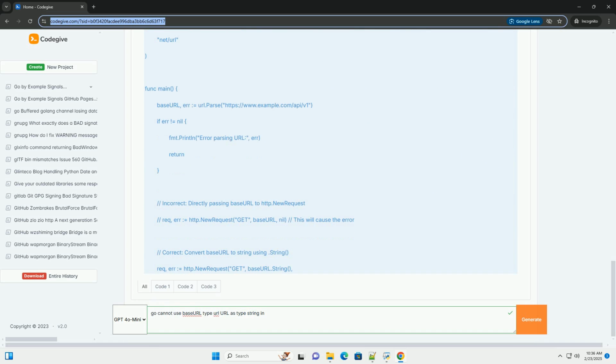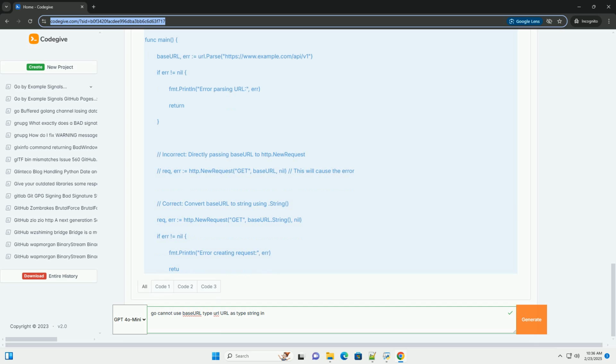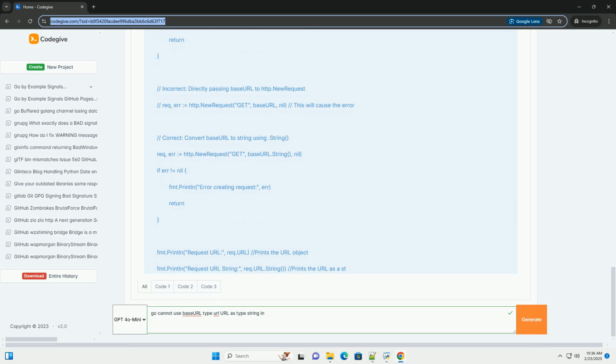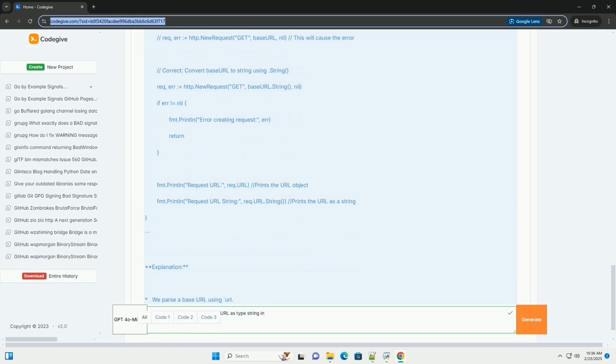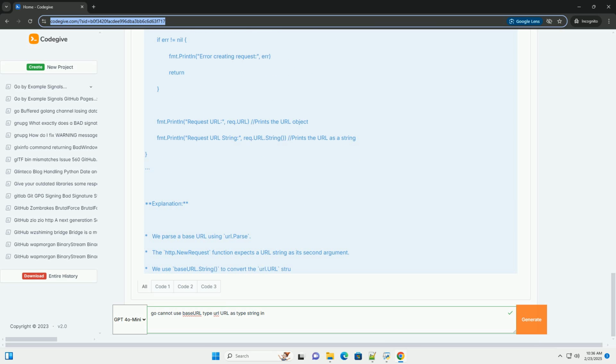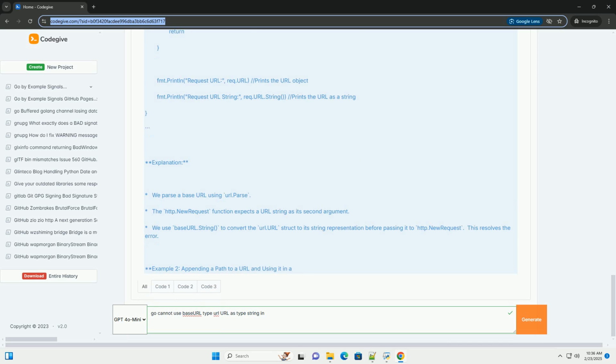The error message, "cannot use base URL, variable of type url.URL, as type string in argument to function X," clearly indicates that you're passing a url.URL value to a function or assigning it to a variable that expects a string.